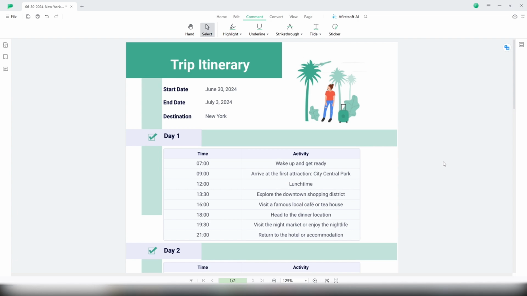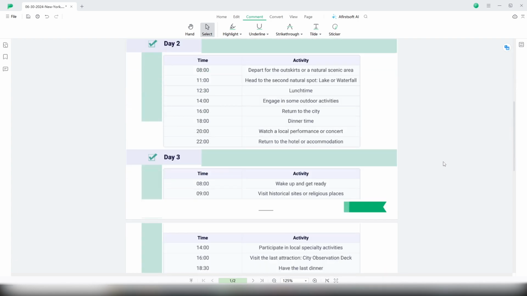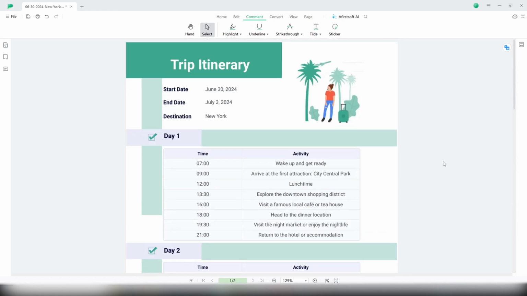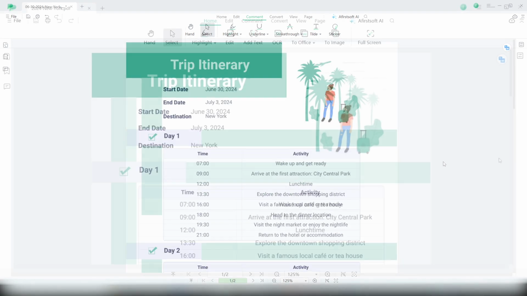Let's get started. Do you also create a planner before traveling? By planning your trip in advance, you won't be stressed about time while traveling. I'm used to making my travel plans in PDF form, but it is not convenient to check PDF when traveling, so you need to convert PDF to image.